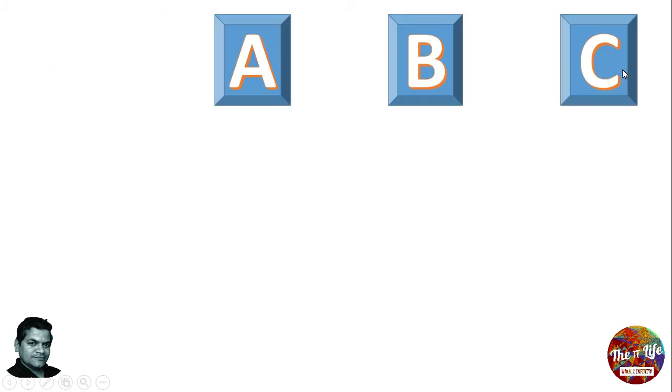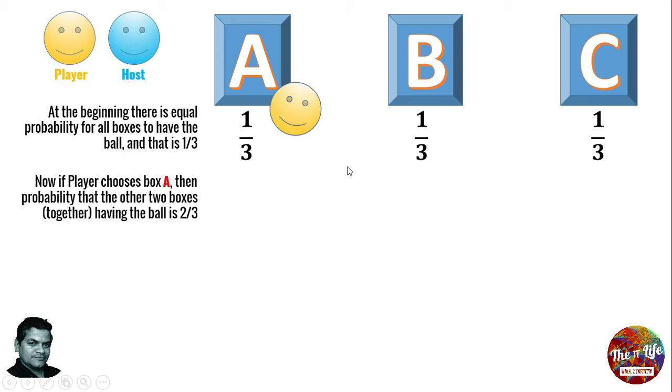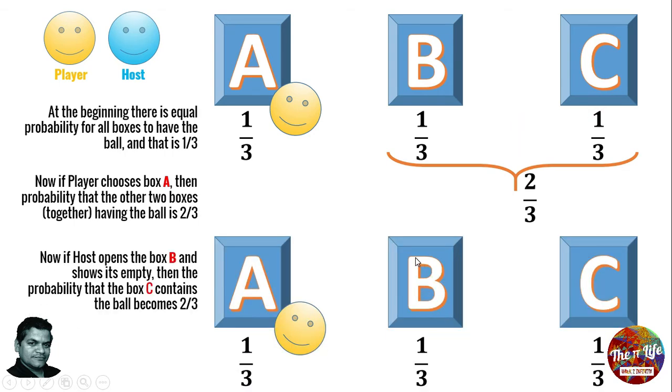Now, to understand what the player should do, at the very beginning, the host randomly puts the ball in one of the boxes. So for the player, the probability of the ball being in any one box is 1/3. They're all the same, 1/3, 1/3, 1/3. So the box A was chosen by the player, say. Then what about the remaining 2 boxes? What's their probability to have the ball together? For boxes B and C, the probability is 1/3 plus 1/3, that the ball is in either of these boxes B and C, right? Now the host comes and opens the box B, let's say, and it's empty.